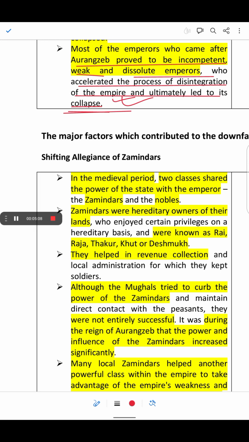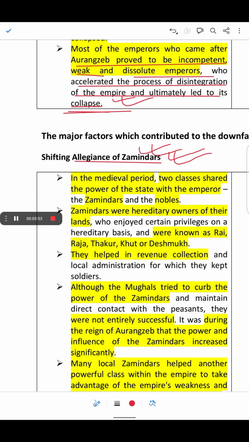A major factor which contributed to the downfall of the Mughal Empire was the shifting allegiance of the Zamindars.